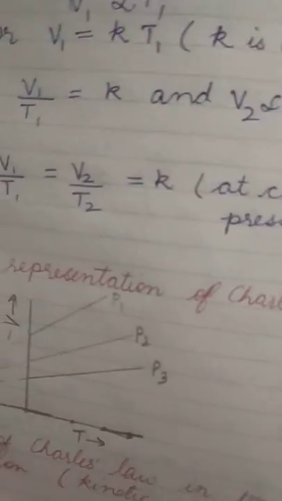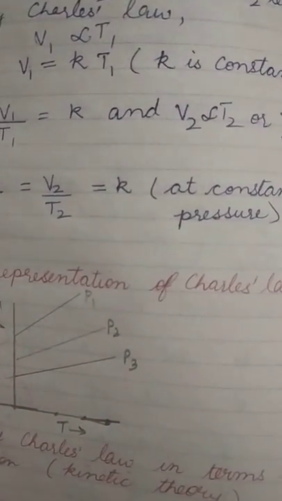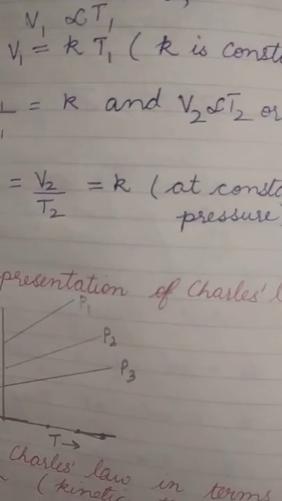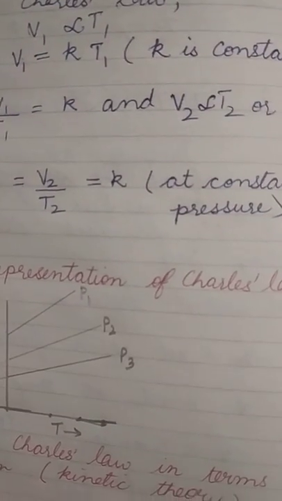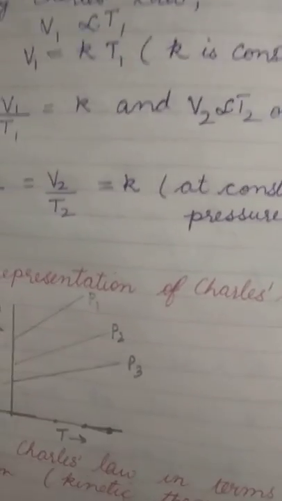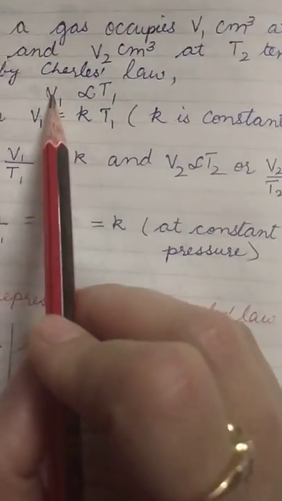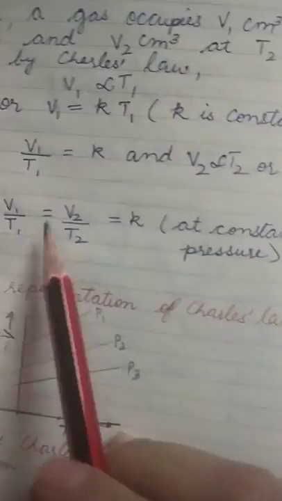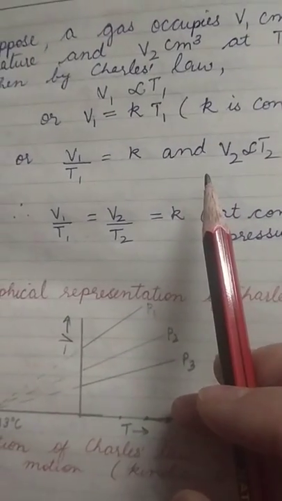Now in the second case, suppose a gas occupies V1 centimeter cube at T1 temperature and V2 centimeter cube at T2 temperature. Then by Charles law we can say that V1 is directly proportional to T1, or V1 is equal to K T1, or V1 upon T1 is K, right?